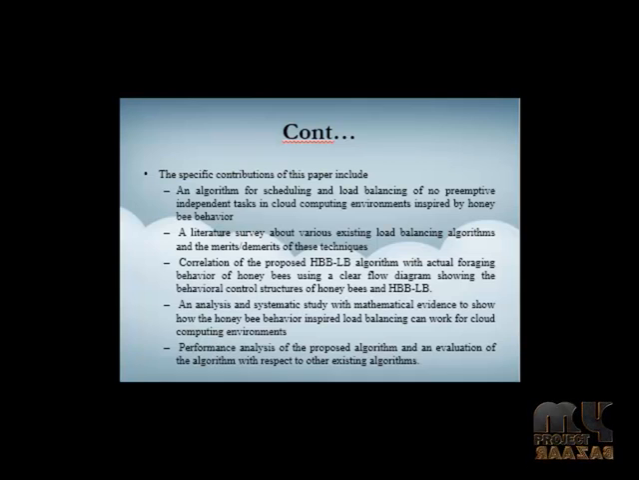The specific contributions of this paper include an algorithm for scheduling and load balancing of non-preemptive independent tasks in a cloud computing environment inspired by Honeybee behavior; a literature survey about various existing load balancing algorithms and the merits and demerits of these techniques; a correlation of the proposed HBBLB algorithm, that means Honeybee behavior algorithm, with the actual foraging behavior of honeybees, using a clear flow diagram showing the behavior control structure of honeybees and HBBLB; an analysis and systematic study with mathematical evidence to show how the Honeybee behavior inspired load balancing works for cloud computing environments; and a performance analysis of the proposed algorithm and an evaluation with respect to other existing algorithms.